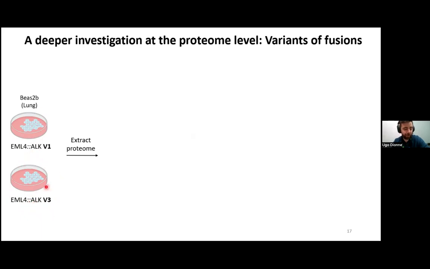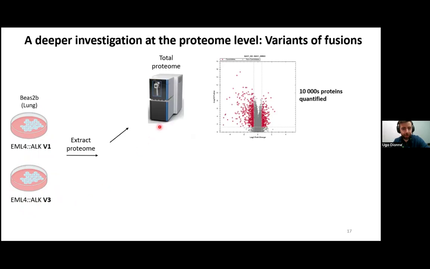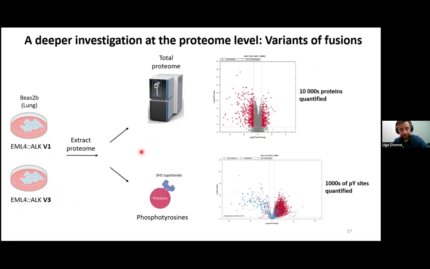So I expressed both of these variants in non-cancerous lung cells, and I looked at the effect on the total proteome. By using the new Astral mass spectrometer, it's now pretty easy to quantify 10,000 different proteins. And we also enriched for phosphotyrosine peptides using the SH2 superbinder technology in collaboration with Sean Lee. This allowed us to quantify thousands of phosphotyrosine sites that are modulated depending on the condition.